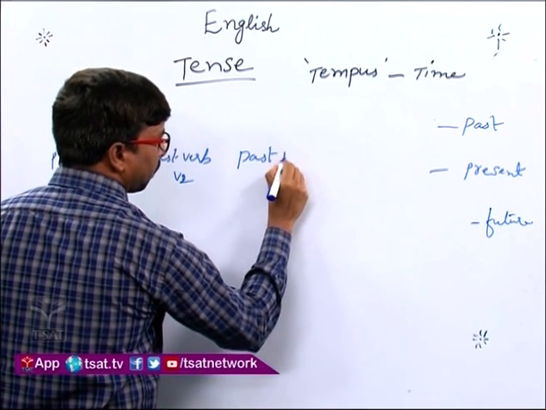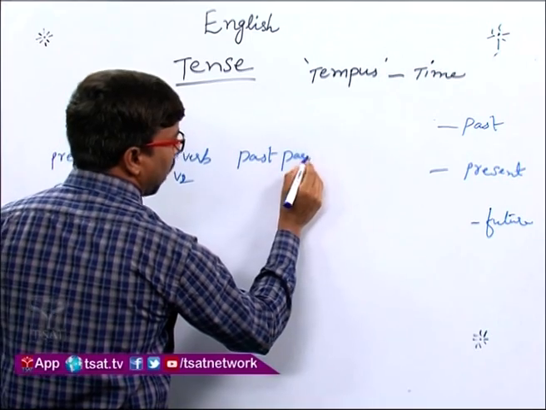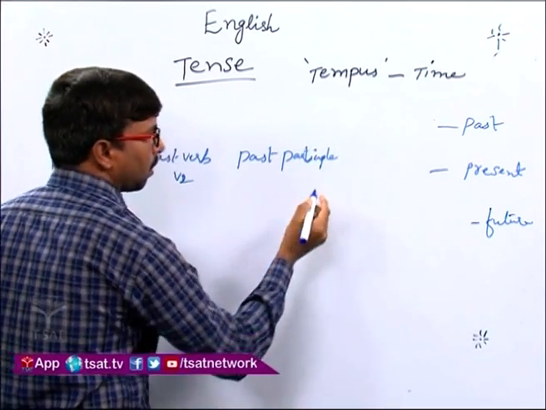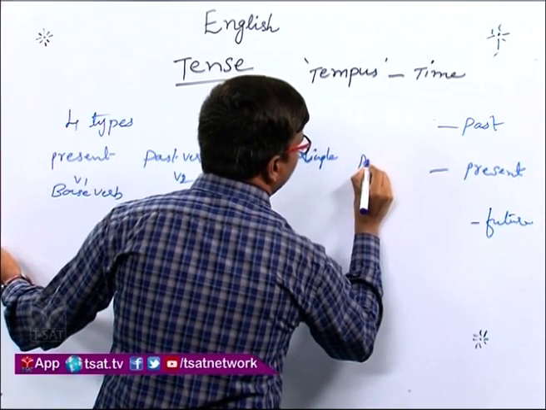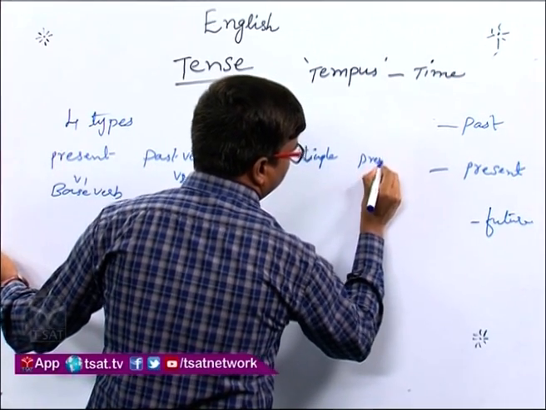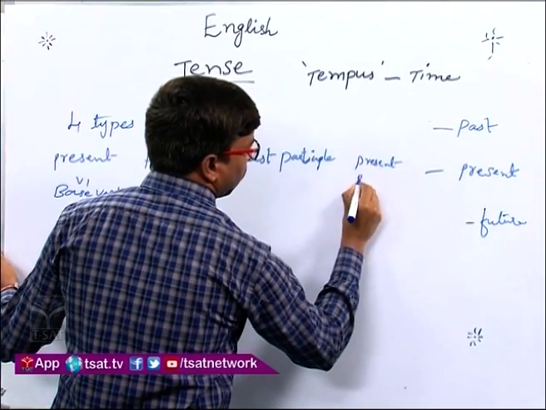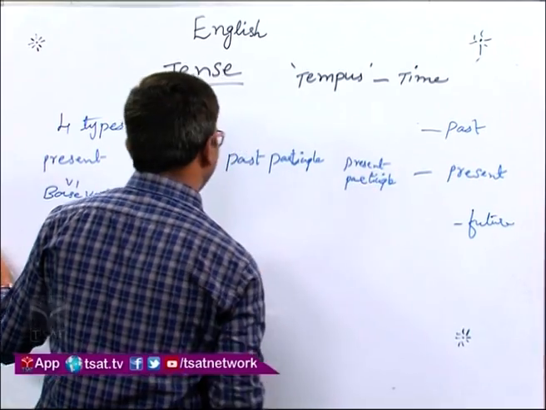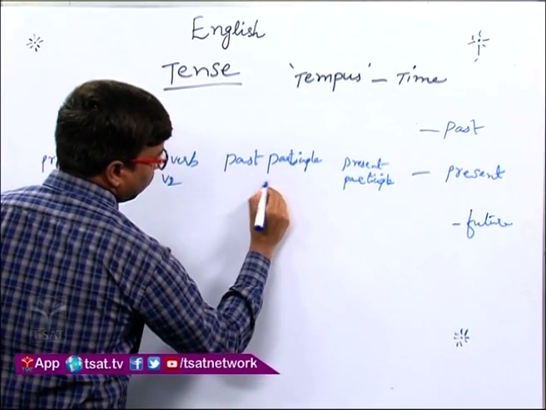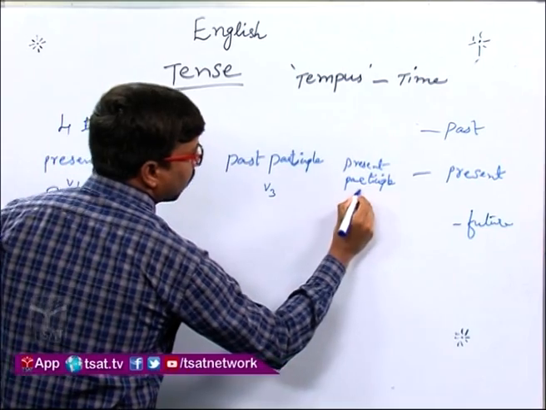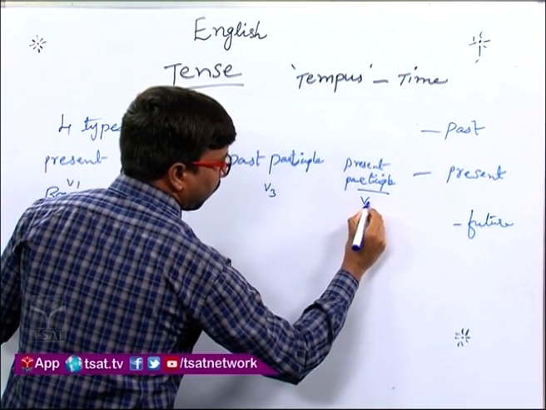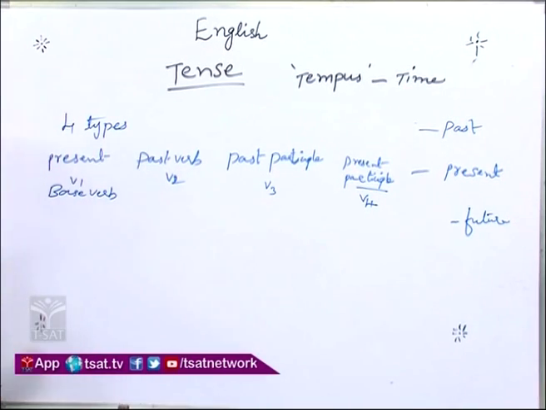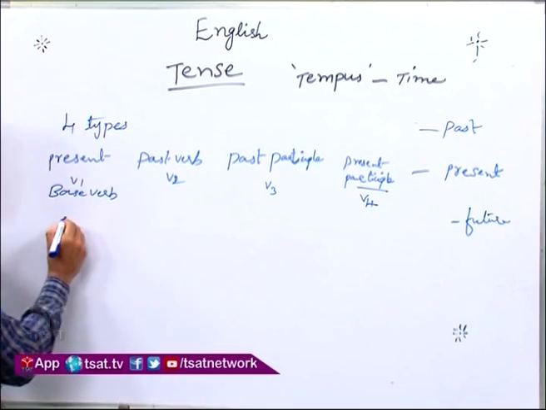The third one will be the past participle. The fourth one will be the present participle. We can also call the past participle V3. We can also call the present participle V4. So, here let us see a few examples of verb forms.